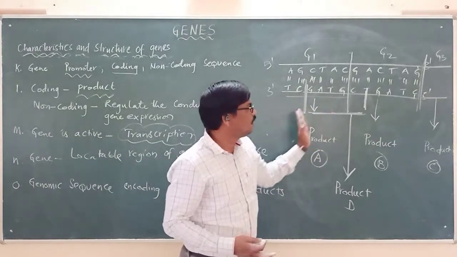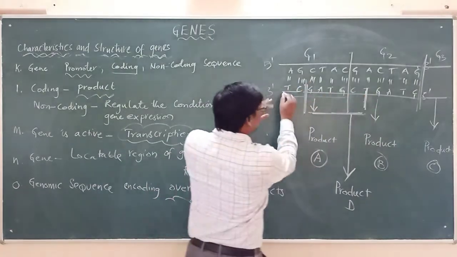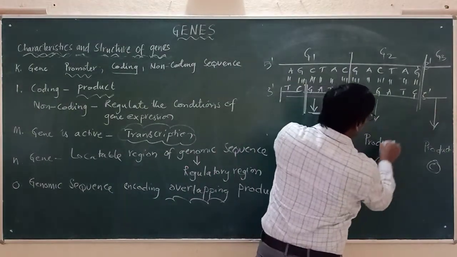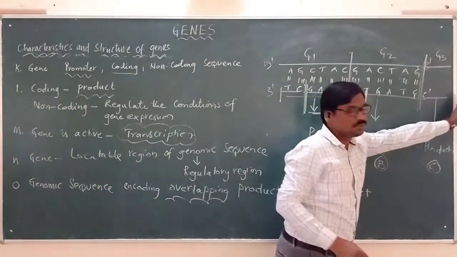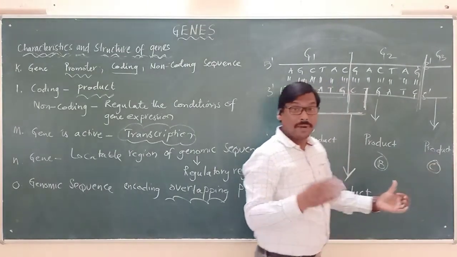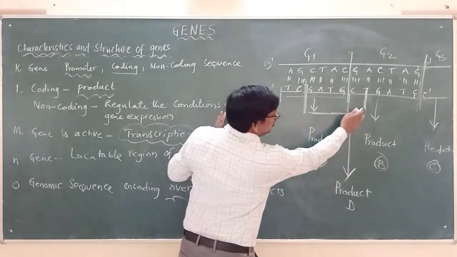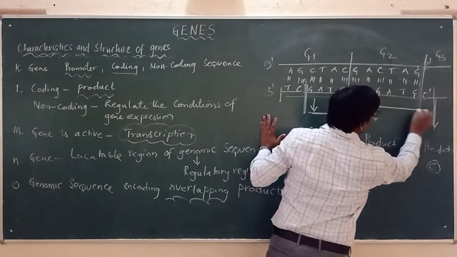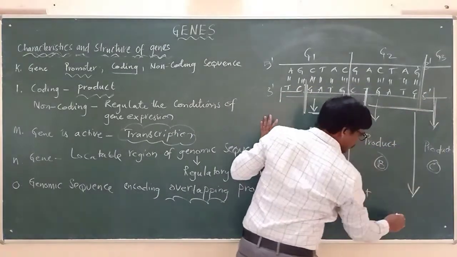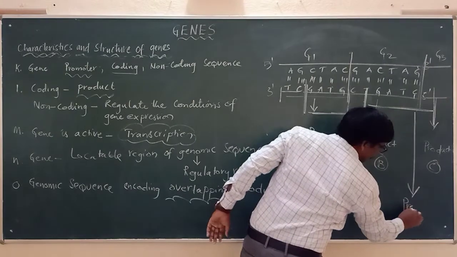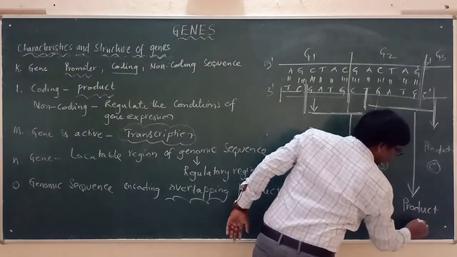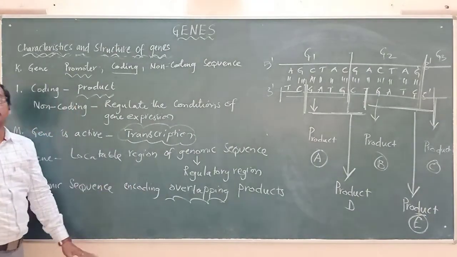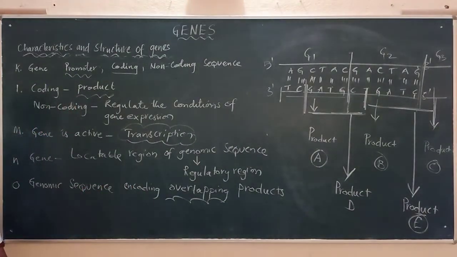If it is from here to here, it is product A. From here to here, product B. Followed by, it is product C. But when the genes are overlapped from here to here, it is product D. From here to here, it may be again product E. So this is the meaning of that particular sentence. When it is overlapping, different products will be produced.